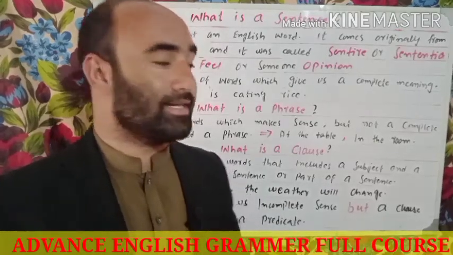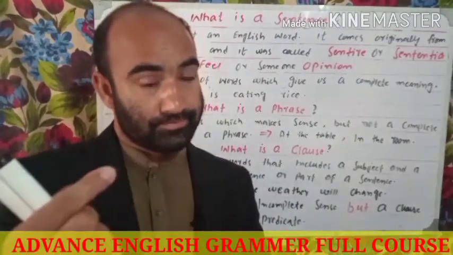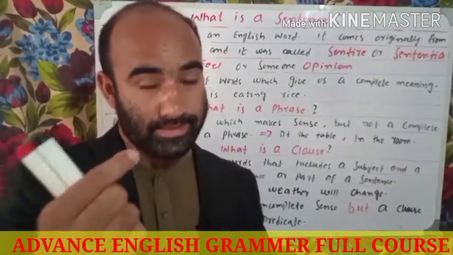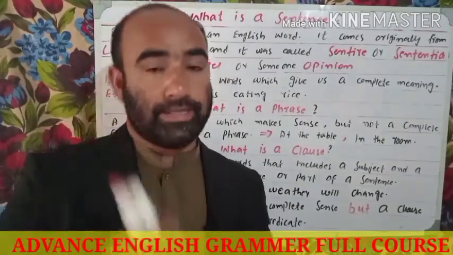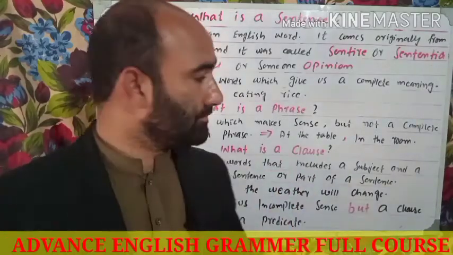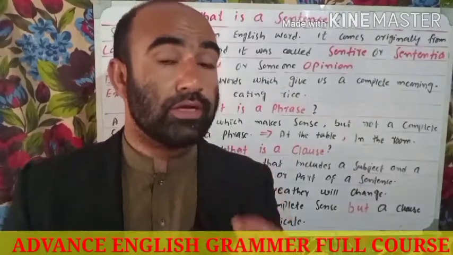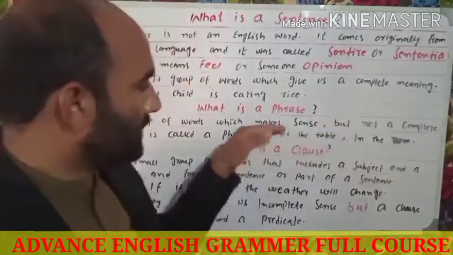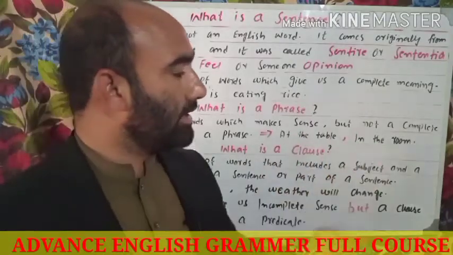In the room, although a little bit of sense came to my mind, it is not a complete meaning. It requires other words to complete its meaning. So this is called a phrase. These are the examples: at the table and in the room.